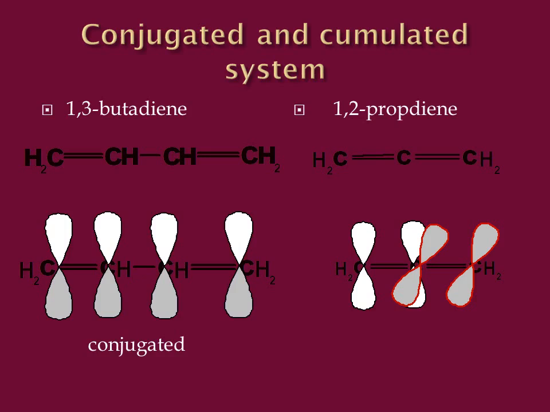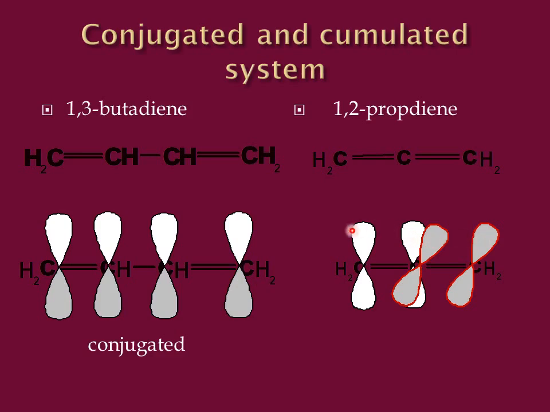For example, if this is a p system overlapping on the y-axis, then the same carbon atom, when it is going to make another pi bond on the other side, has no y orbital left. So it is going to make the other pi bond with its z orbital. Now you can see that it is not coplanar. This sideways overlap is between z orbitals and this overlap is between y orbitals. So this is called a cumulated system.